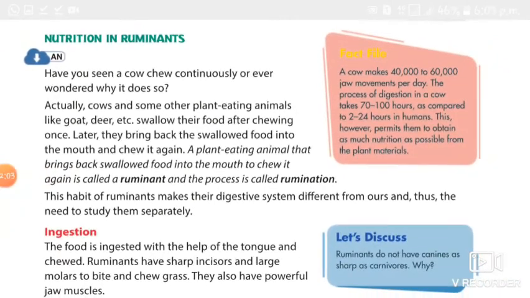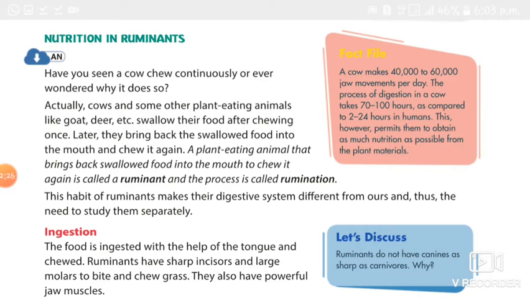What is rumination and ruminant? Both you can mark. In the first paragraph, fourth line, it is given: a plant eating animal that brings back swallowed food into the mouth to chew it again is called a ruminant, and the process is called rumination.